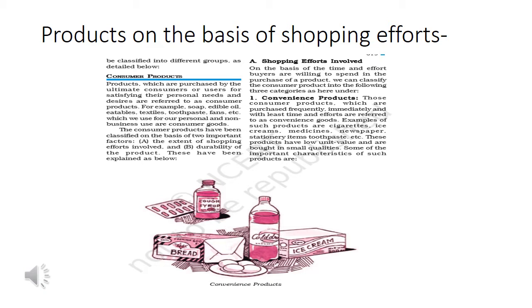So, products on the basis of shopping efforts. First we have convenience products. Convenience products are the products which we buy according to our convenience. For example, you can see in this picture: bread, ice cream, eggs, medicine. For buying these things, you don't specially get ready. You will buy these products from your nearby retailer. So these products will be bought immediately and frequently from the nearby retailer only. You don't dress up and go to the market to buy these products.